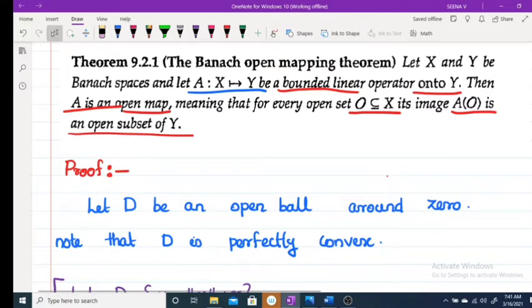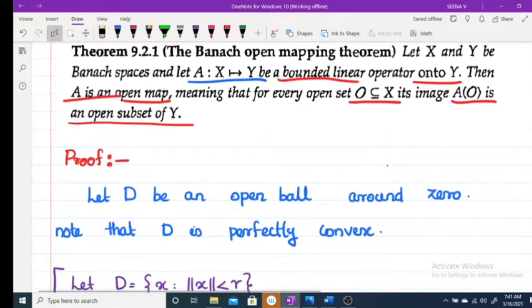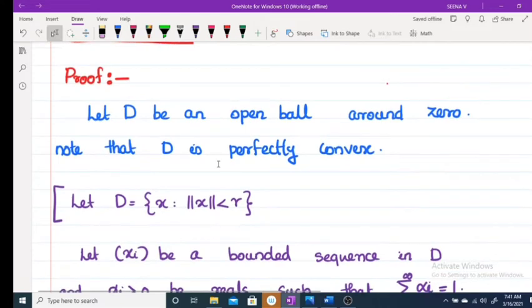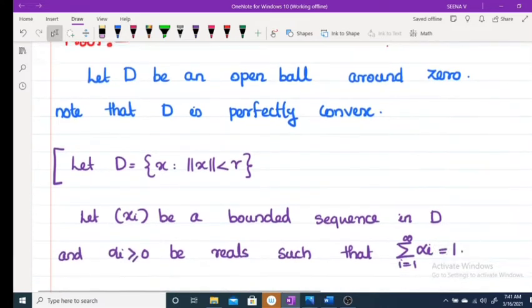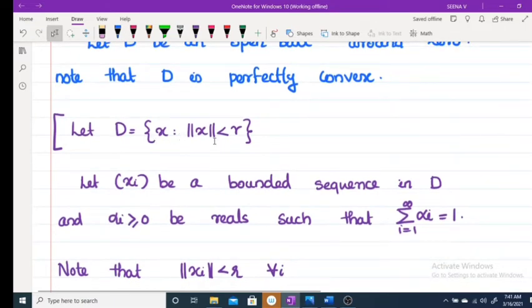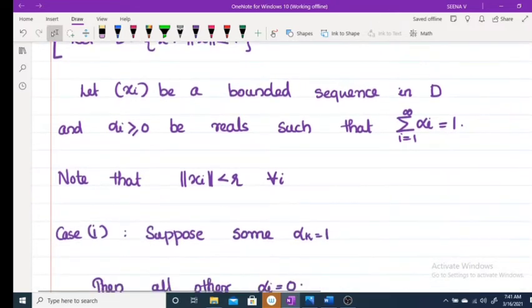Now let D be an open ball around 0. Then clearly D is a perfectly convex set. How? Suppose x_i is a bounded sequence in D and alpha_i greater than or equal to 0 be real such that the sum of alpha_i is equal to 1. Note that the norm of x_i is less than r for every i.